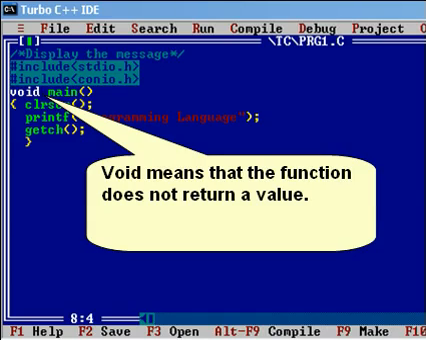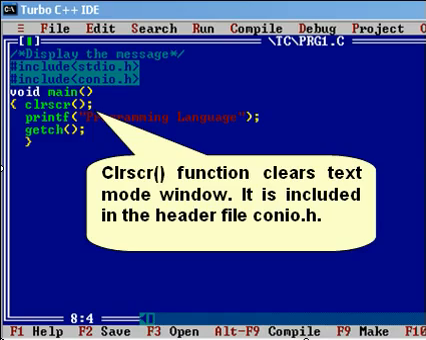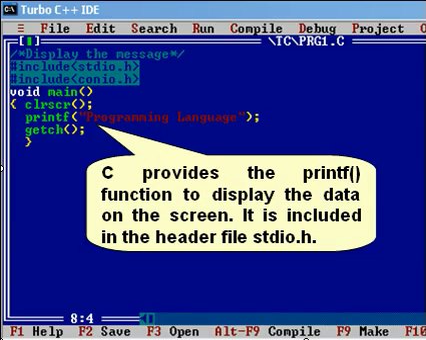Here we have written void main. Void means that the function does not return a value. Then clrscr function. It clears the text mode window and it is included in the header file conio.h. Then printf function. It displays the sentence on the screen and it is included in the header file stdio.h. Just write the sentence in double quotes.